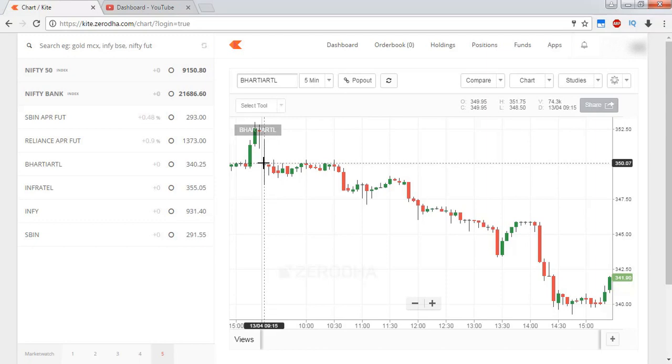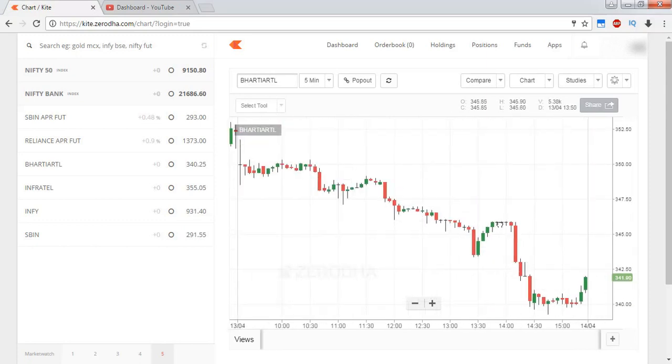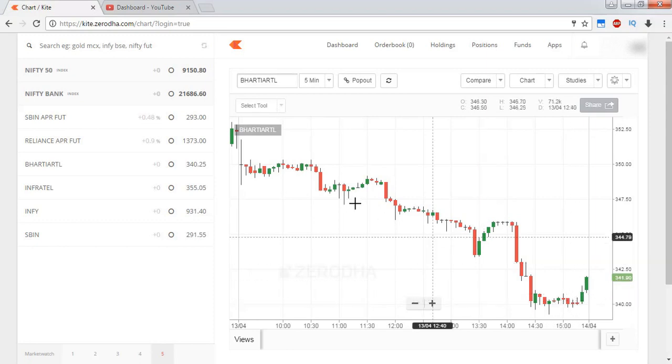When the price falls by some 2 rupees or 3 rupees, somewhere here you might be booking the profits. Most traders will book the profit when the stock moves by 1% or some 0.7% in their favor. But if you see, the stock fell to a price of 340 rupees. It made a low of 340 rupees. Since you booked the profit at 347 rupees, you missed this total 7 rupees of profit.